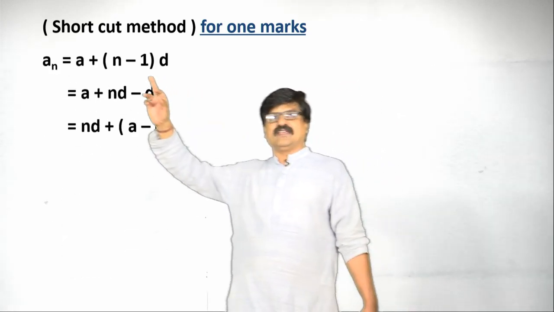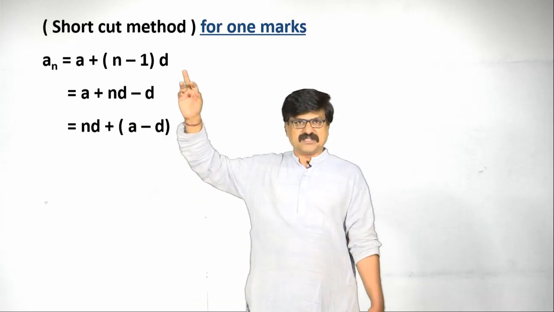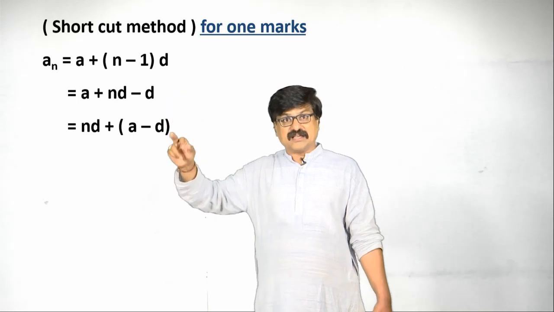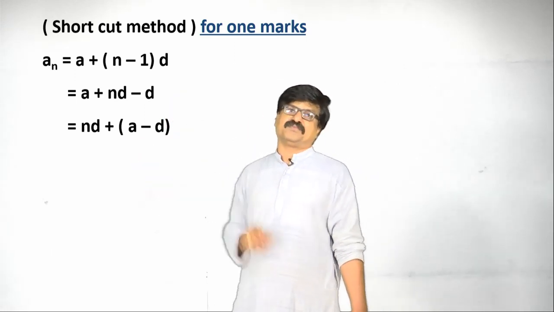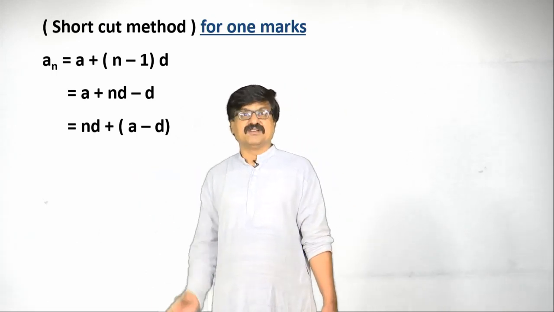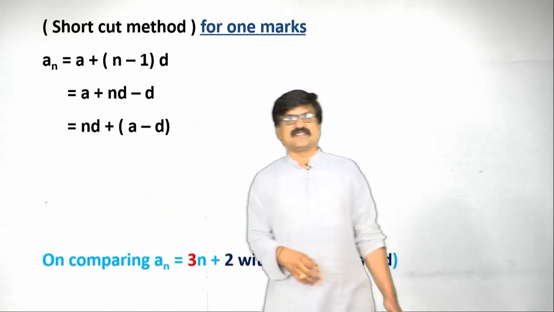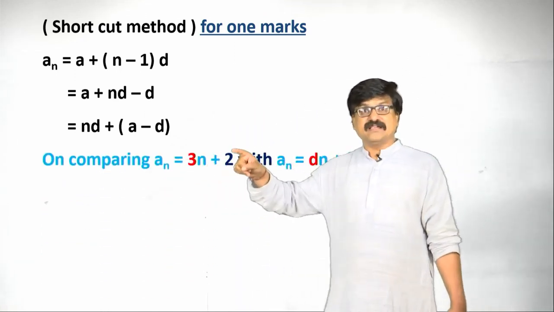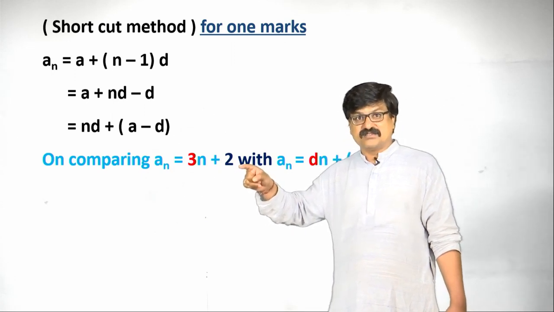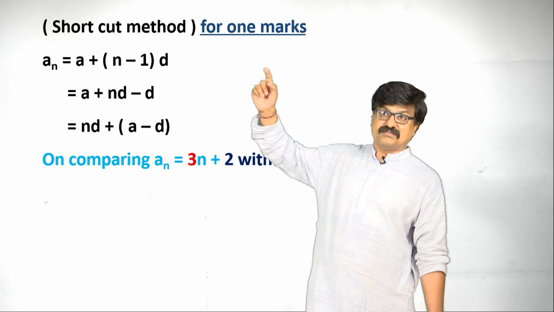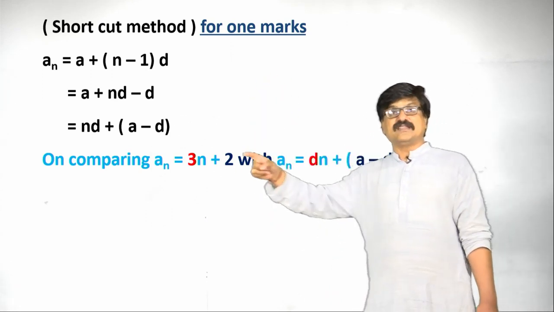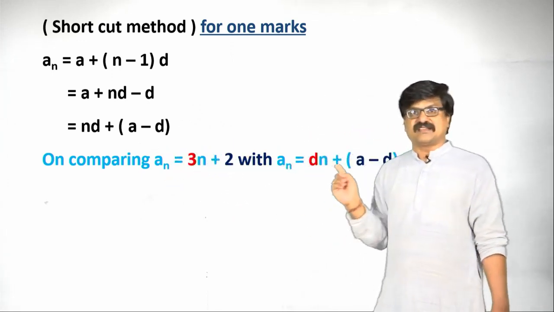You observe this, a n is equal to a plus n minus 1 into d. I am just going to rearrange them. Finally, I am writing same thing in n d plus a minus d form. Why I am writing like this? Let us see the next one. On comparing a n is equal to 3 n plus 2, that is a linear equation, whatever we have taken in given example, that is problem, with this n d plus a minus d.